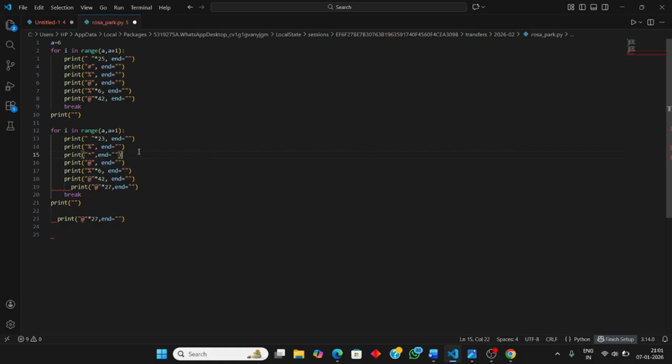Then hashtag is needed, so just copy paste it. Then this symbol is not needed here, just remove it. Okay, from there also we accidentally deleted the code, so that is done.